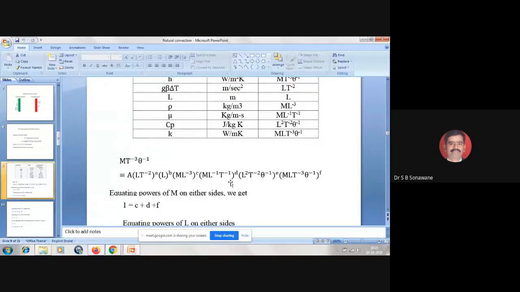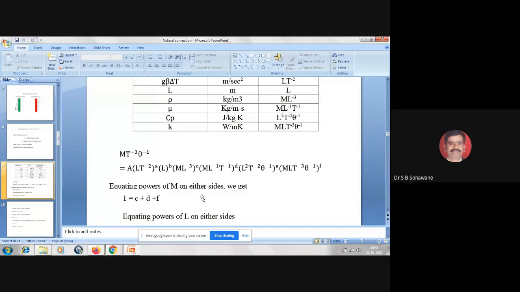Okay, so I have written everything, and now I am equating the powers of M on either side. In the left hand side the power of M is 1, and in the right hand side, in the first term we don't have any power of M, so it is 0 basically, which I have not written here. Here there is M raised to c, so I have written c.